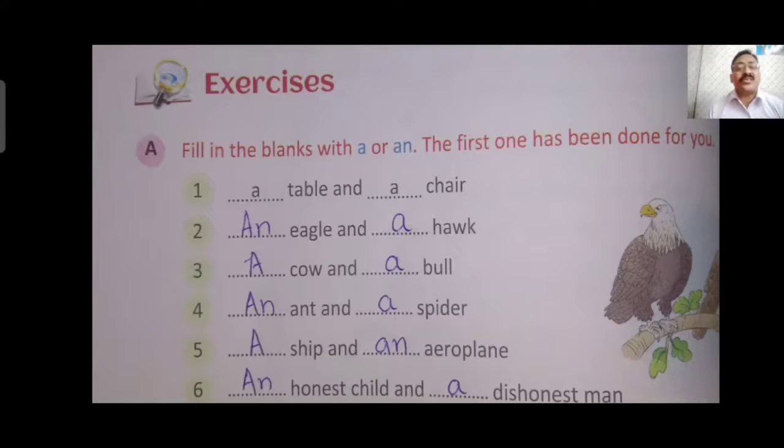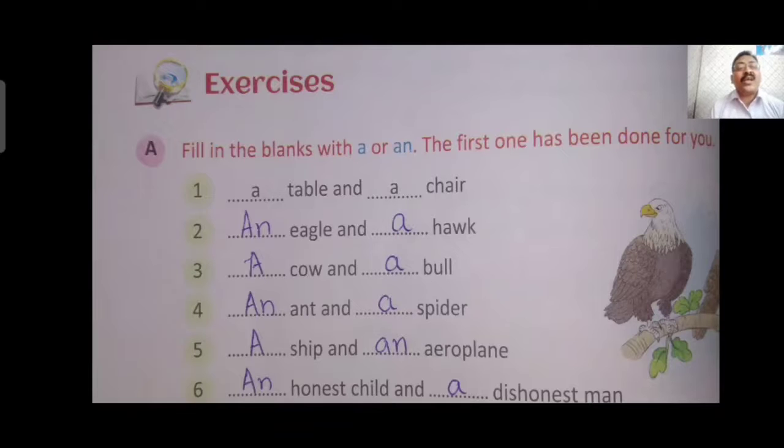Now the exercise of this lesson. Bit number A, fill in the blanks with A and N. First one, a table and a chair. Table T, chair C. These are consonants, so A is used before them.